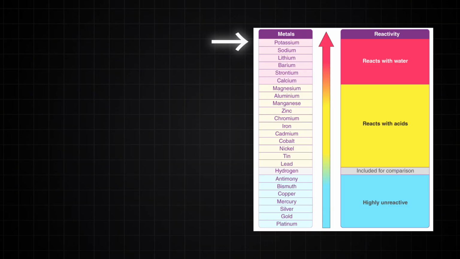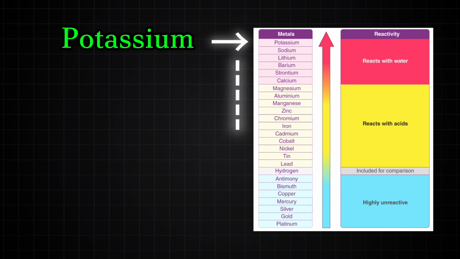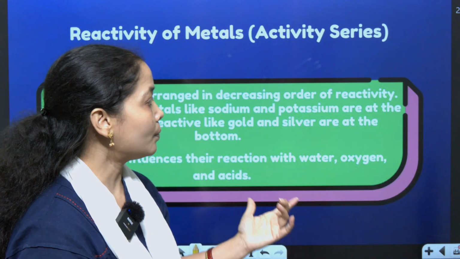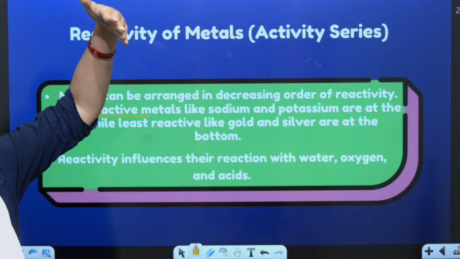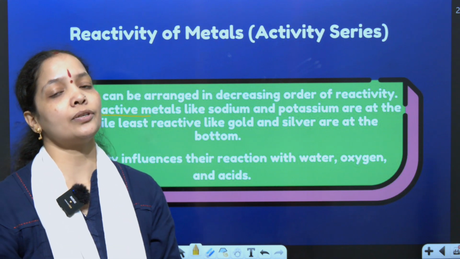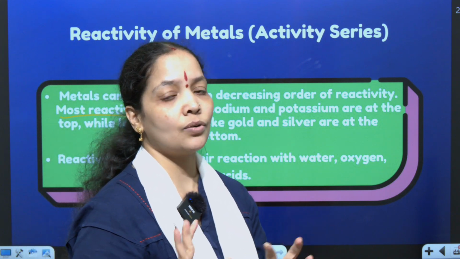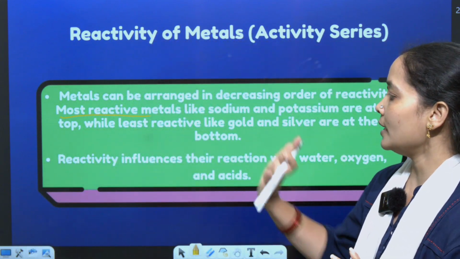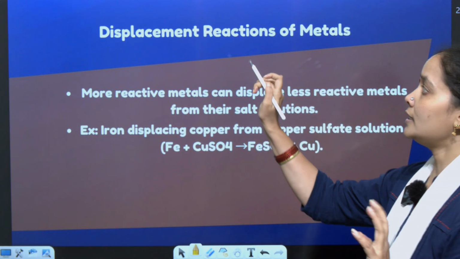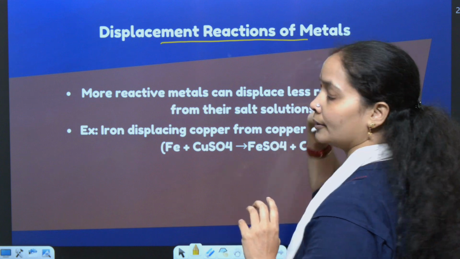If I take the first element, potassium, it can react with all the elements below it. If I take the middle one, copper, it cannot react with the upper order elements, but it can react with the lower order elements. So based on the position, the reaction will happen. Looking at that, we understand whether the reaction is going to happen or not. That is called the reactivity series of metals. Based on that only, the displacement reaction is going to happen.